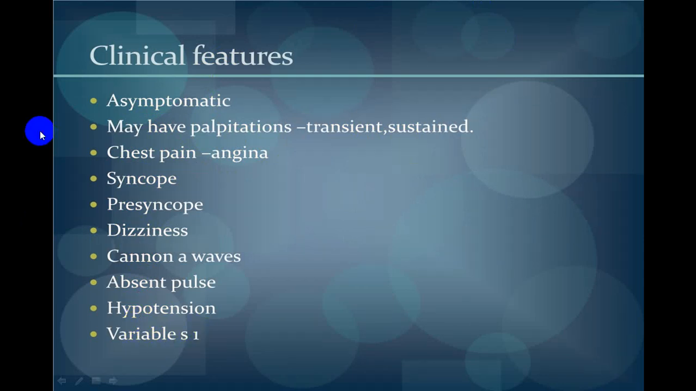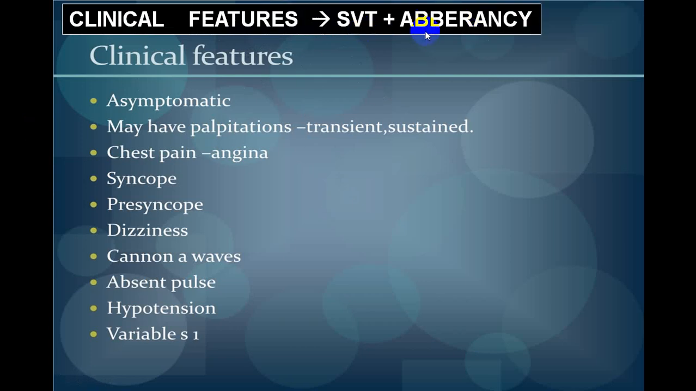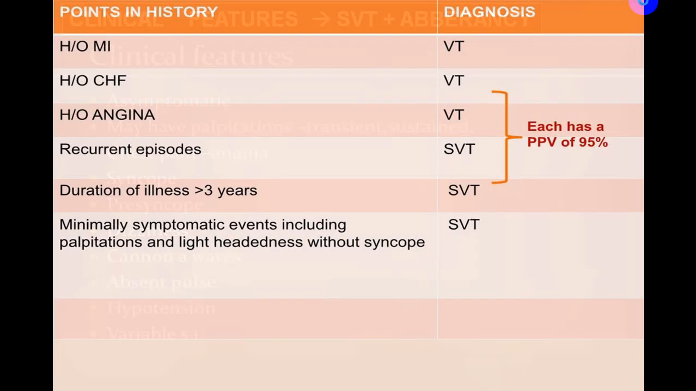These are more in favor of SVT with aberrancy rather than VT. But if a person has a past history of MI, it is more in favor of VT. If a person has congestive heart failure and develops a wide QRS tachyarrhythmia, it is more in favor of VT.